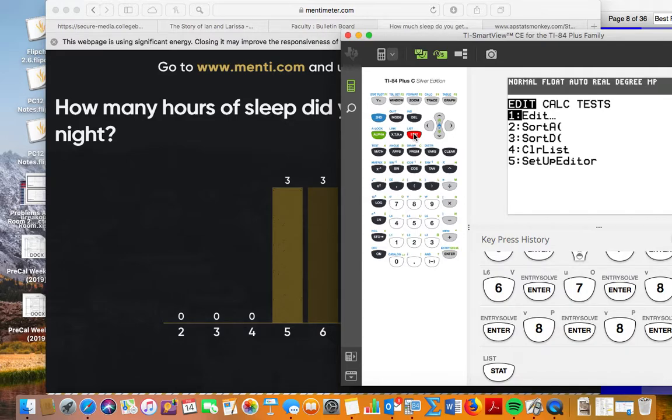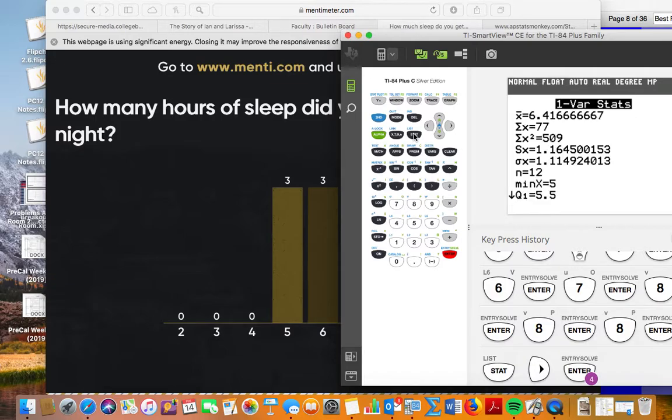All right. So we're going to go to stat. Just so you remember, stat, calc, 1 var stats, L1, and we're going to calculate the sample. Okay. So we have 6.4166.